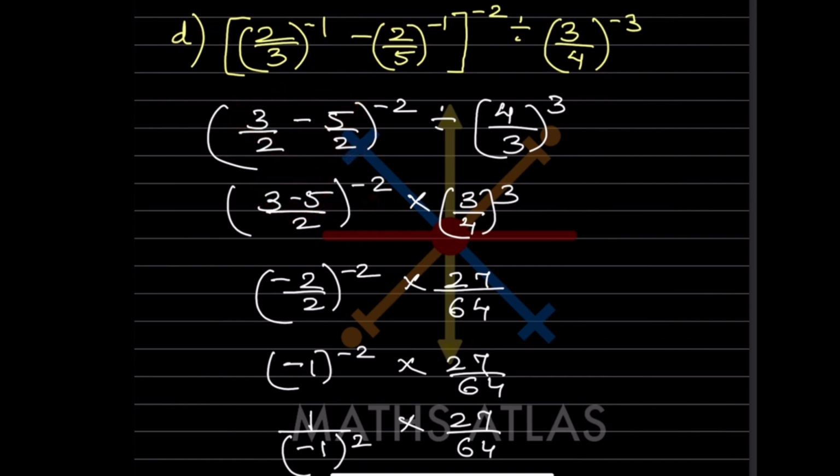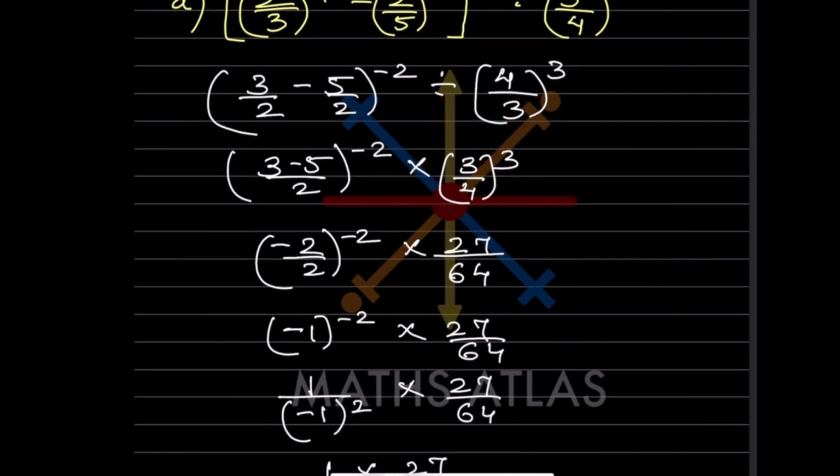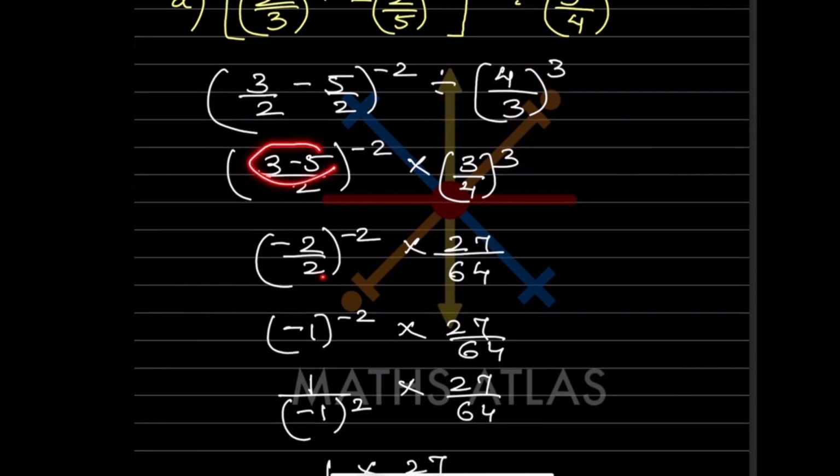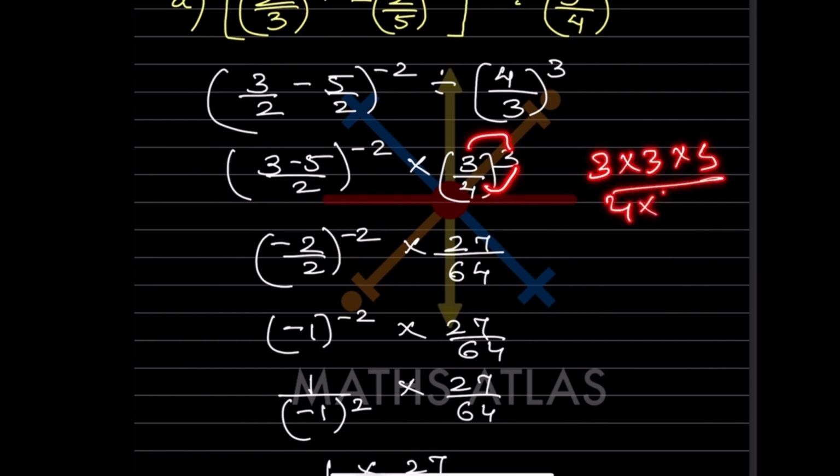So now here we want this division, we have to make it multiplication. So this is going to get flipped over. That is going to be 3 by 4 raised to 3. So now this will be 2 raised to minus 2 divided by 2 raised to minus 2. And 3 raised to 3 over 4 raised to 3 means 3 into 3 into 3 divided by 4 into 4 into 4. So that is going to be 27 by 64. That is here.